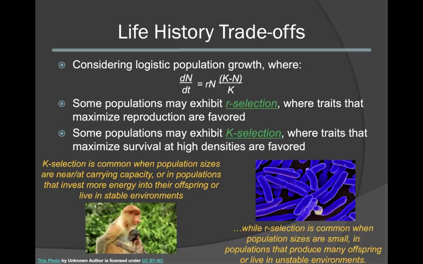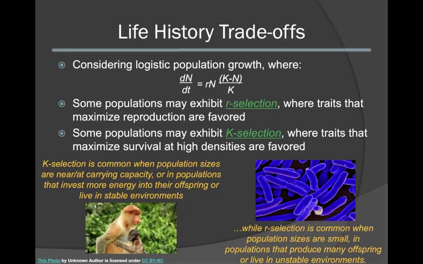When considering populations, there is also a trade-off between R and K selection. When populations have logistic population growth, they can usually be classified as R-selected populations or K-selected populations. Populations that fall under R selection will have traits that maximize reproduction, whereas in K-selected populations, natural selection will favor those traits that maximize their survival at high densities. K selection is a common strategy when population sizes are near or at carrying capacity.